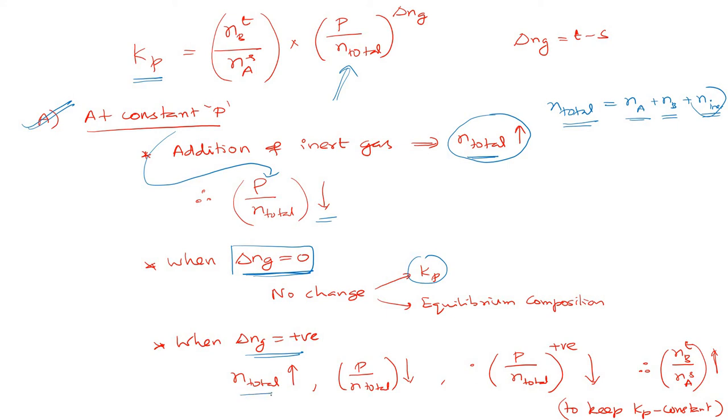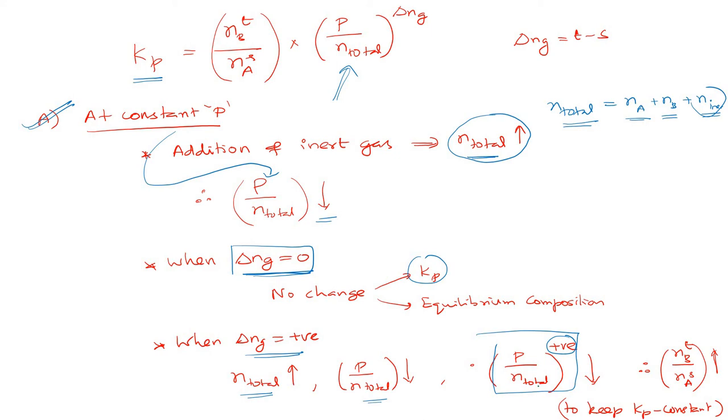Addition of inert gas increases the total number of moles. Therefore, this P by N total will decrease, because we keep pressure constant. If this decreases, what will happen to P by N total whole power positive value? Since delta Ng is positive, this entire term will decrease on the addition of inert gas.